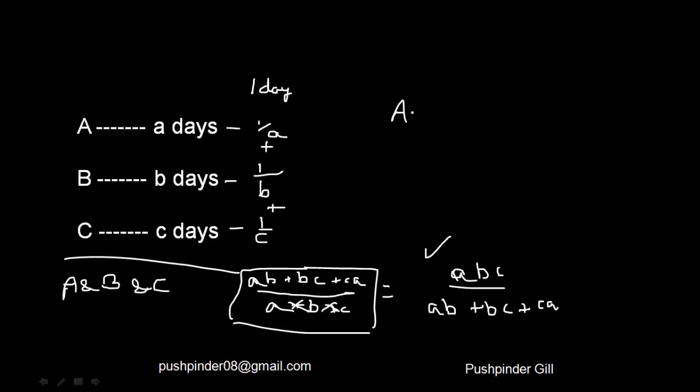Now let me say A takes 3 days to finish a job, B takes 2 days to finish a job, and C takes 3 days to finish the job. So in how many days are they all going to take to finish the job together? Just plug in the values, substitute the values into the expression, and you'll get your answer, right? So this is for the easy questions, for the basic level questions that you get. Okay, A takes 10 days to finish the job, B takes 20, together they'll take how many days, right?